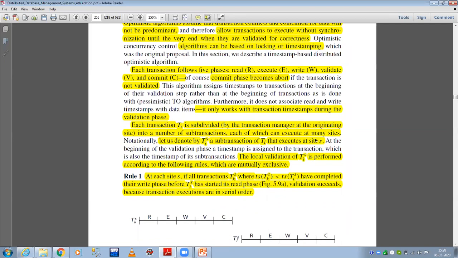So it only works with the transaction timestamp during the validation phase. This algorithm assigns a timestamp to a transaction at the beginning of its validation step, rather than the beginning of the transaction as is done with the pessimistic approach. So pessimistic and optimistic are two approaches. In the pessimistic approach, we allocate the timestamp before that, and here it is different. This is the main difference between the optimistic and pessimistic algorithms. Furthermore, it does not associate read and write timestamps with data items. It only works with the transaction timestamp during the validation phase.